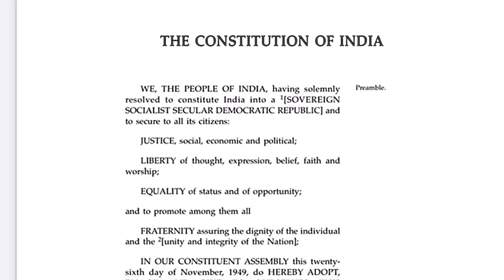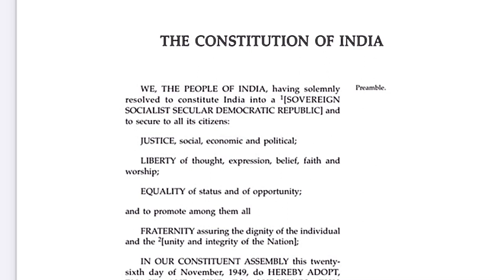So it says, we the people of India, having solemnly resolved to constitute India into a sovereign socialist secular democratic republic. So I'll explain this. So the first thing it says is that the preamble or the Constitution of India derives its power from the people of India. So that is the first point. Secondly, it talks about the kind of country India is. It says to constitute India into a sovereign socialist secular democratic republic.